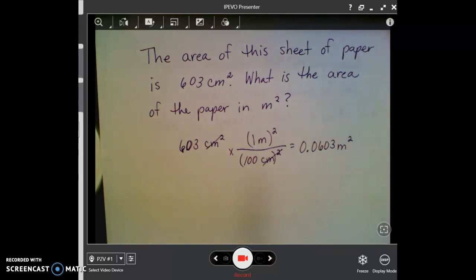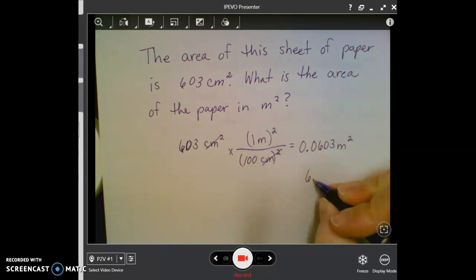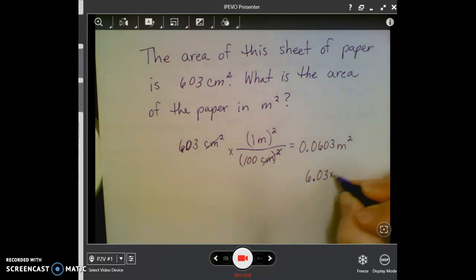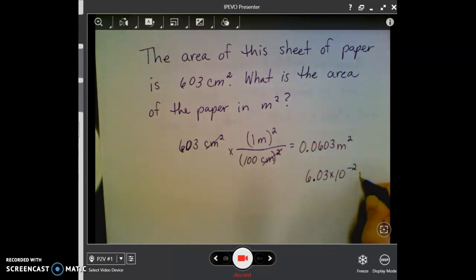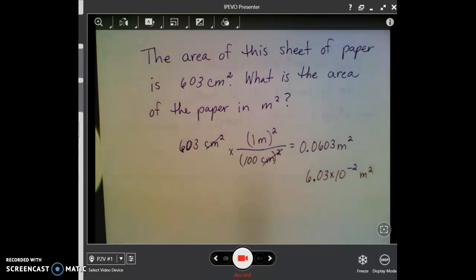Our unit is square meters. If you like scientific notation better, for this number it's not that big of a deal, but you could also report that as 6.03 times 10, moving your decimal 2 places, so it'd be to the -2 square meters. So just wanted to show you one of those, because there is one of those on a problem like this on your